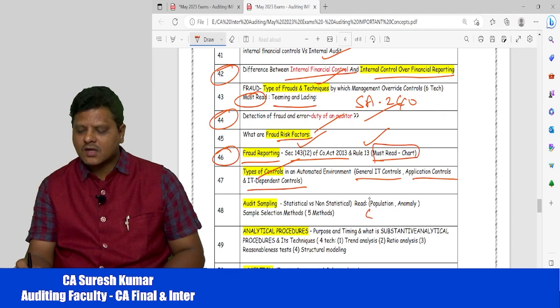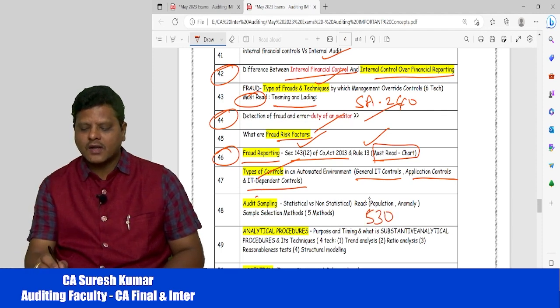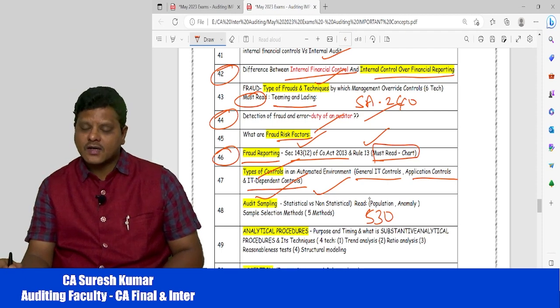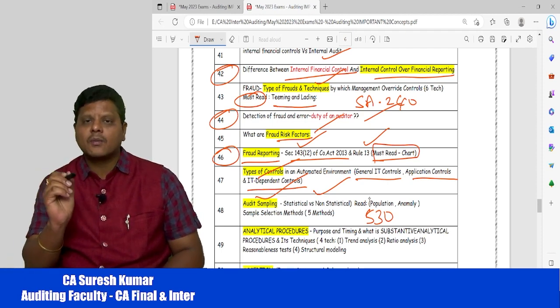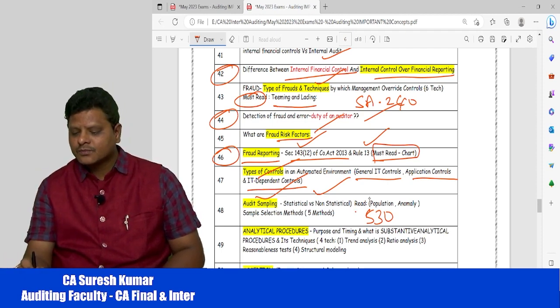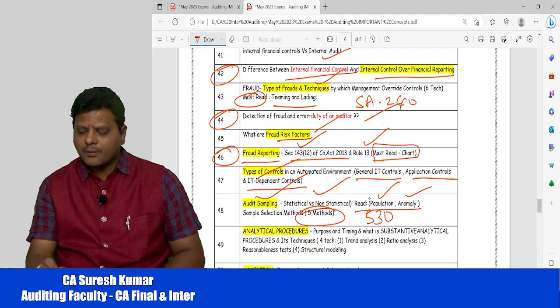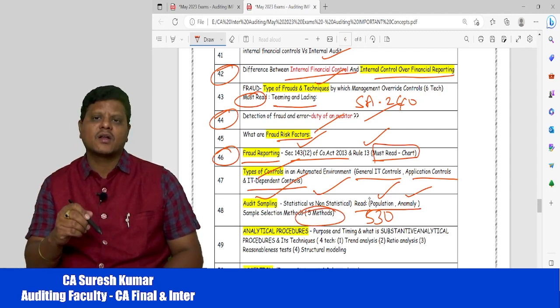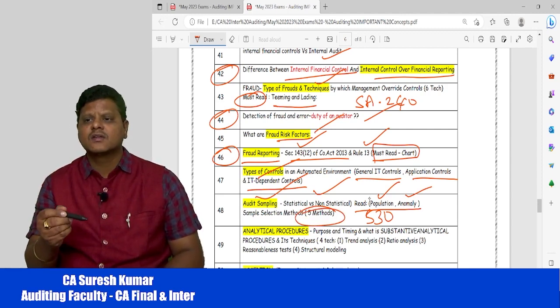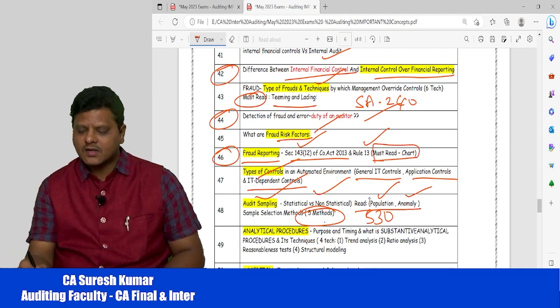Just coming into SA 530, audit sampling. What is audit sampling, and statistical versus non-statistical sampling? Then in this sampling, when you are preparing, please go through the population. What is the meaning of population? What is the meaning of anomaly? Then what are the sample selection methods? We have different types of sample selection methods, so you can prepare the different types of sample selection methods.